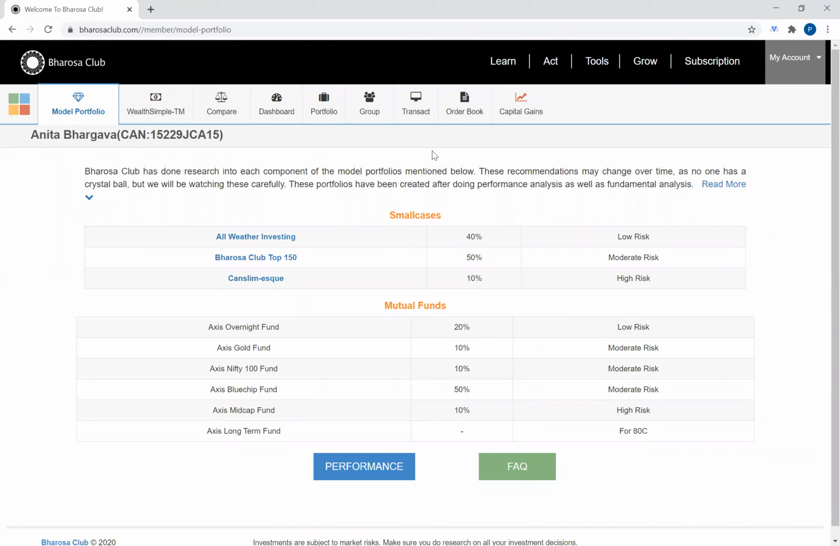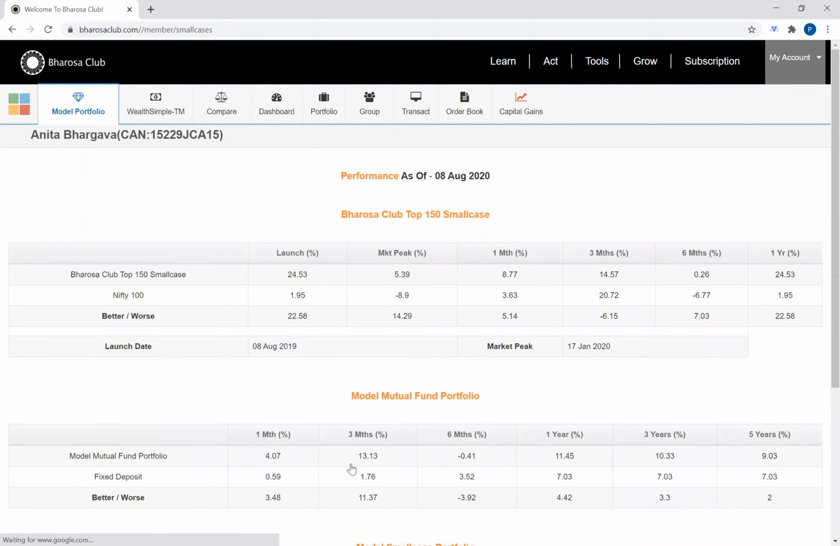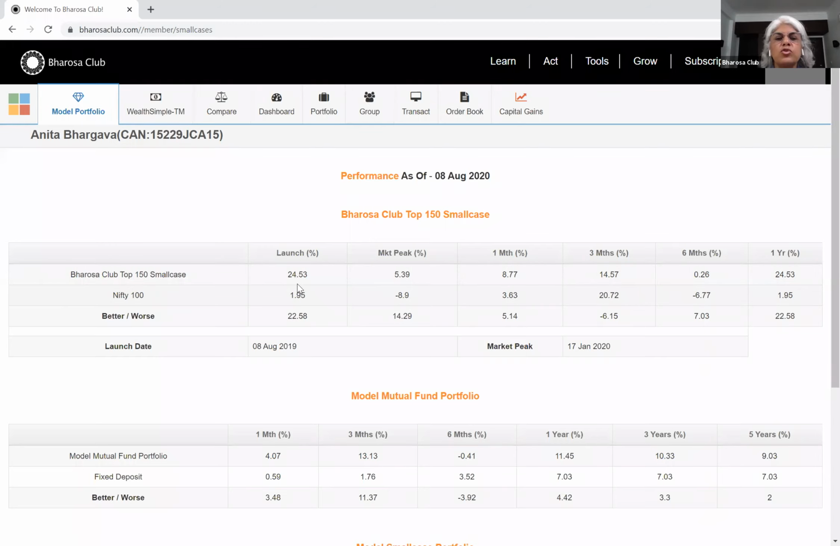Okay, so the question is, would you mind explaining details of the better/worse percentage on the model portfolio? I think the performance. Yeah. Okay, so the better/worse is just the difference between the model portfolio and the benchmark. So in the case of Bharosa Top 150, the benchmark was Nifty 100. So we've just subtracted the two.